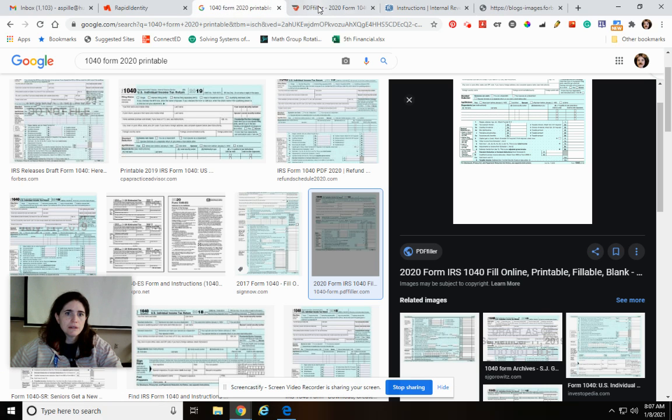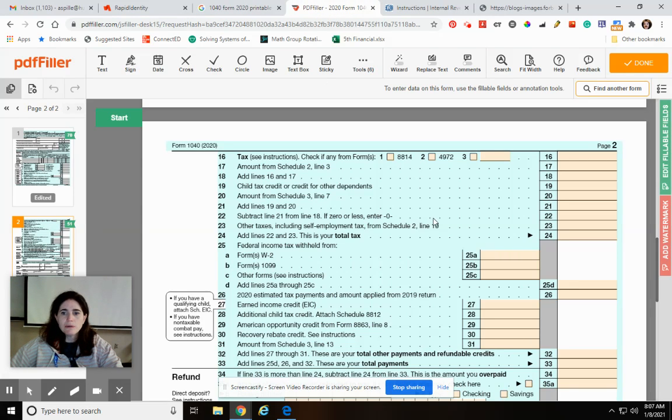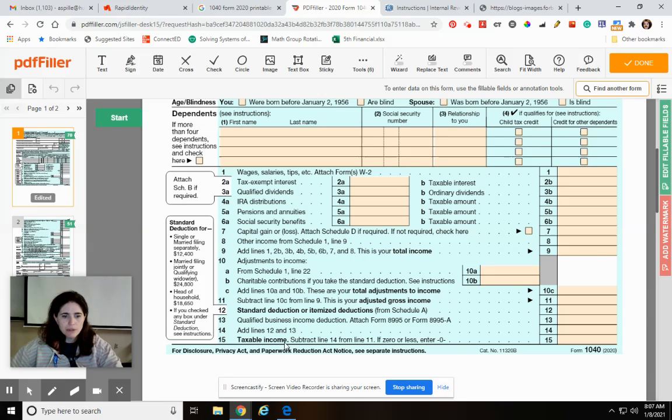Let's say that when we got to here, our taxable income on the 1040 form ended up being 34,510. I should write that down. 34,510.